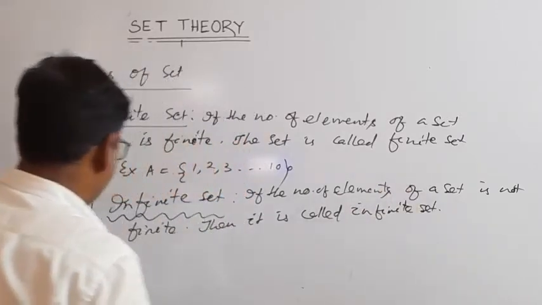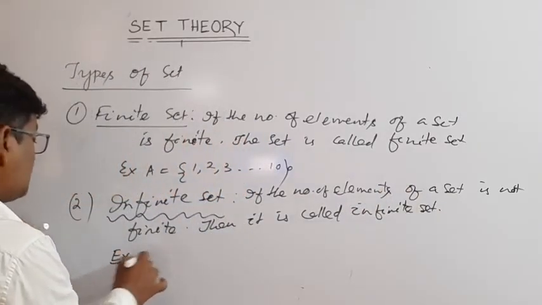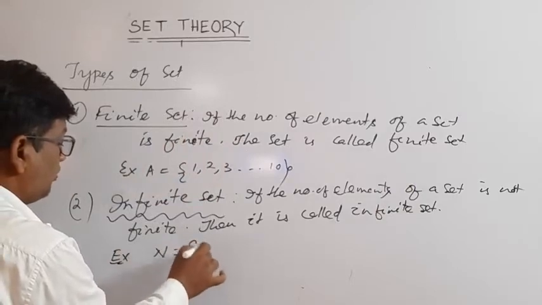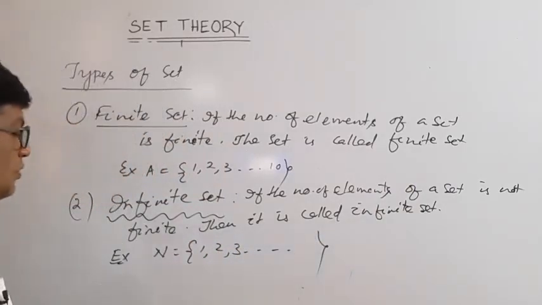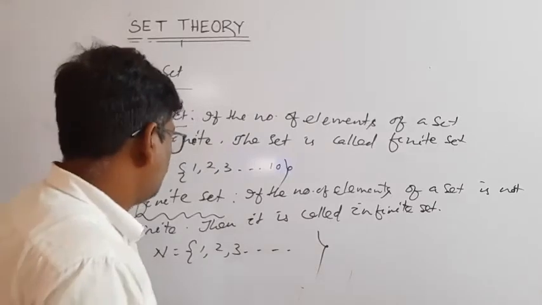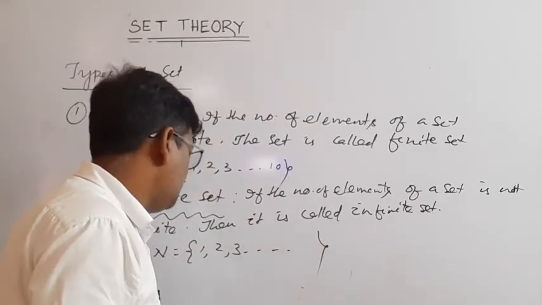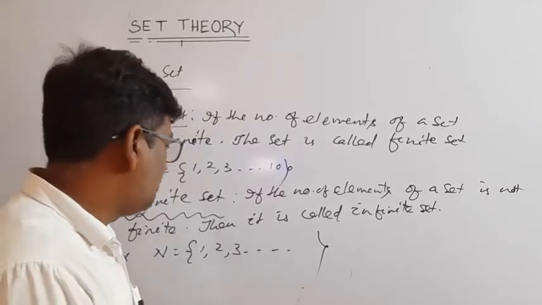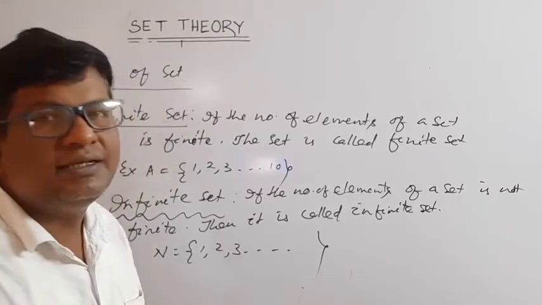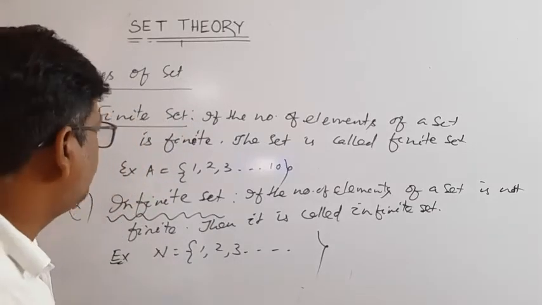For example, the set of natural numbers N: 1, 2, 3, dot dot dot. There is no endpoint and no last element; the last element cannot be decided, so it is an infinite set.